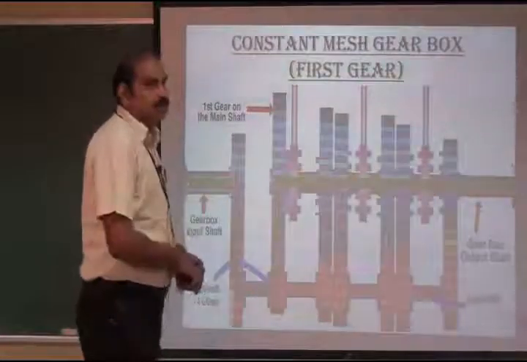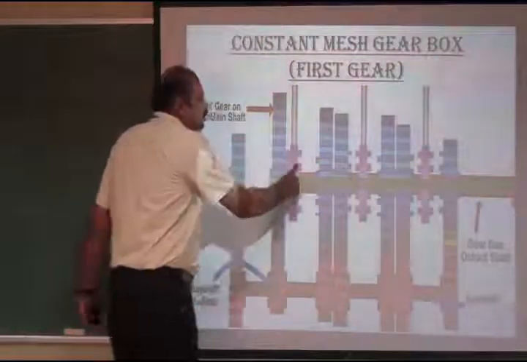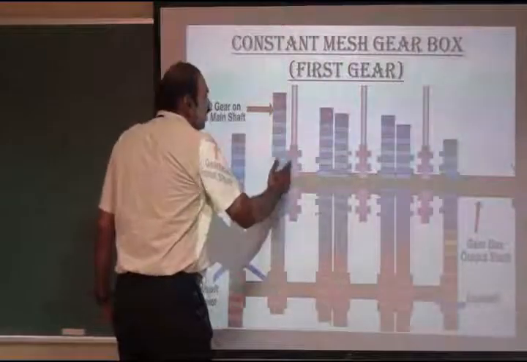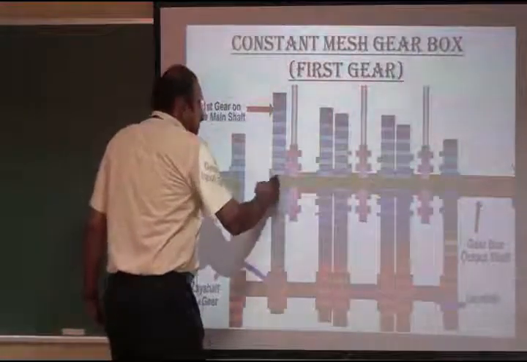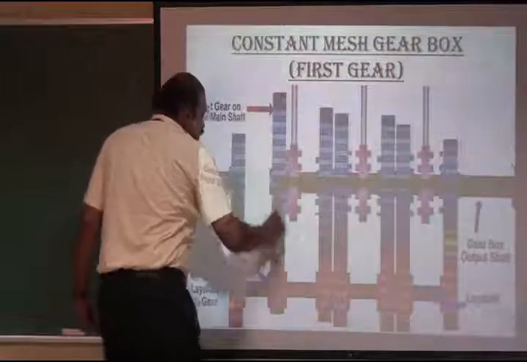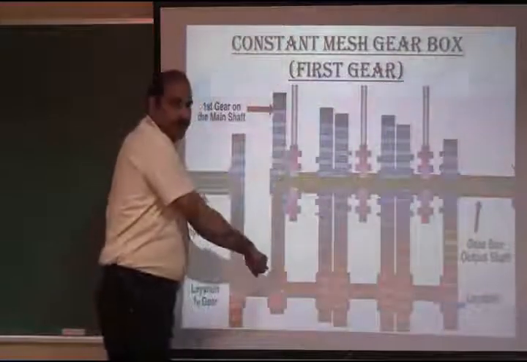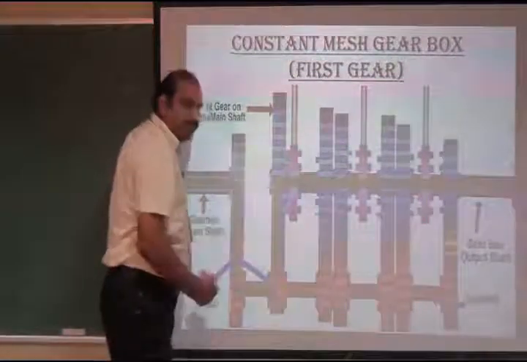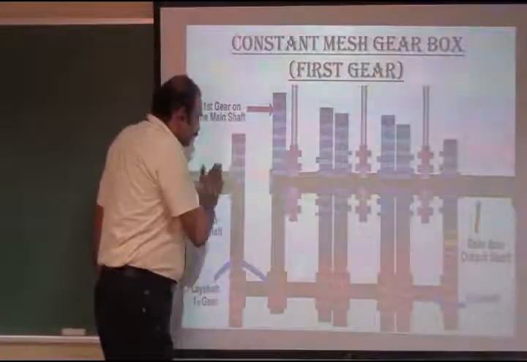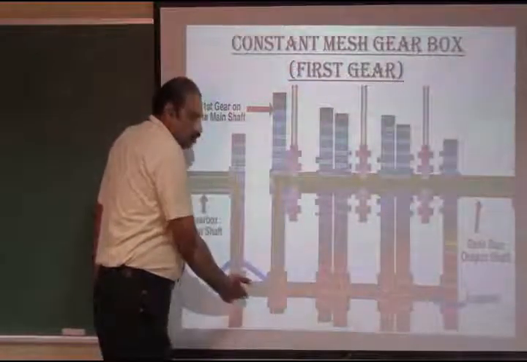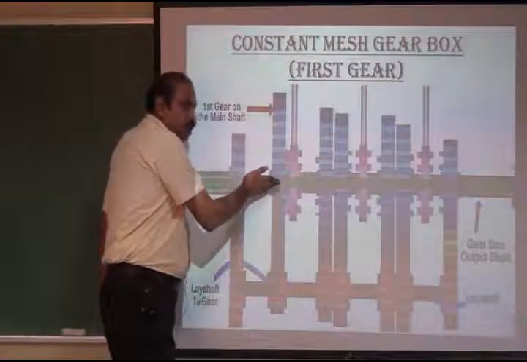During the first gear, dog 1 moves towards the left hand side and engages with the largest gear pair. So the torque will be more and the speed will be very less, and the power is transmitted from input shaft to lay shaft, then lay shaft to output shaft.